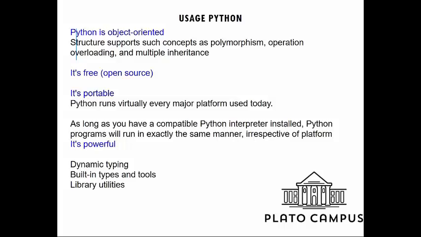The second thing is that it's open source. We know that the concept of open source is that it's free and easy to get, so we can easily get it from the internet and use it. Another thing is that Python is portable. Portable means it has the capability to run on different types of platforms.